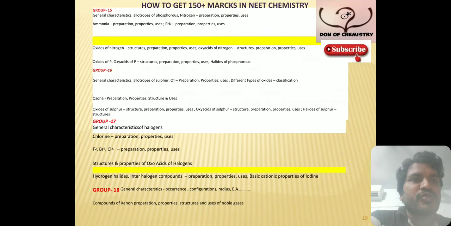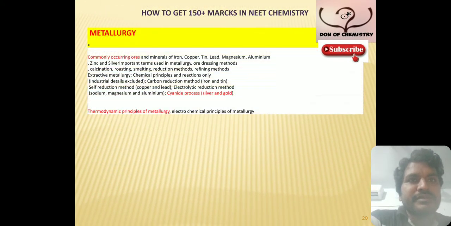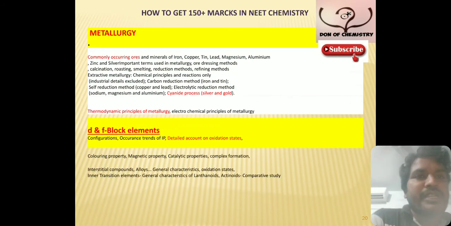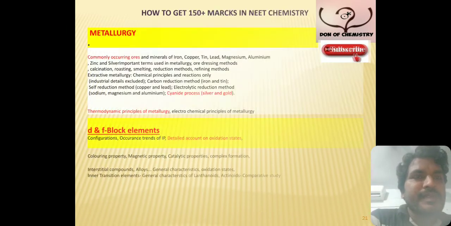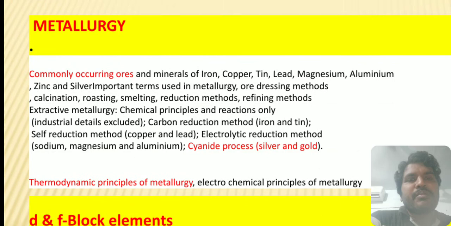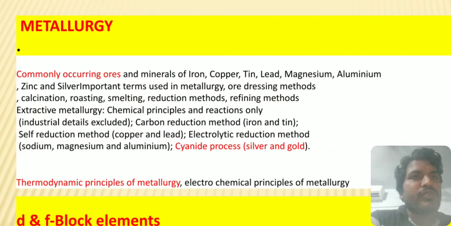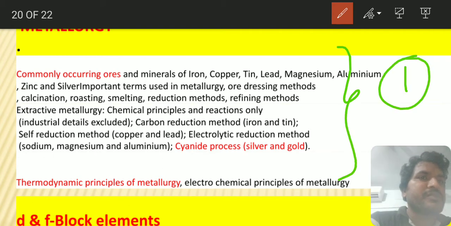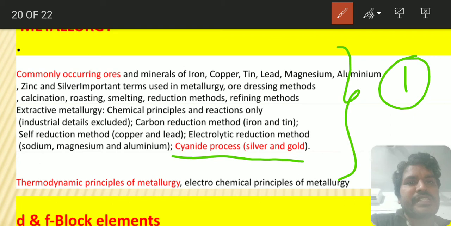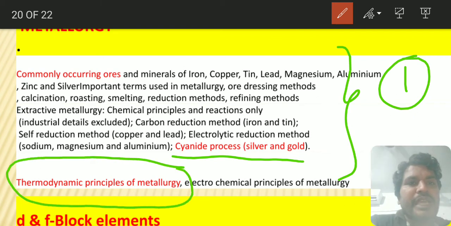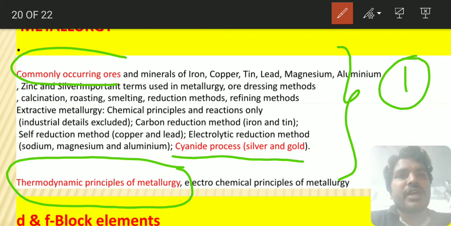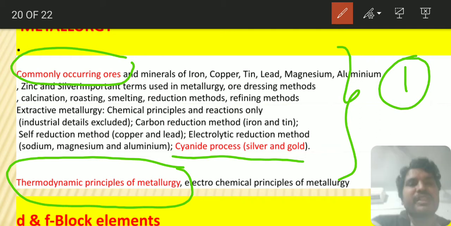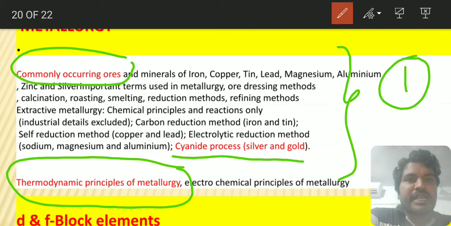And next, let us move into metallurgy, D block and F block elements. This is a very important topic. Here we have reached metallurgy. Definitely one question is coming. Every year they are asking. This year also they will ask one question from metallurgy. Previously, they have asked based on the cyanide process, based on the Ellingham diagram, and based on the ores of the metals. Be careful with the ores of the metals. Definitely they ask questions based on their formulas.